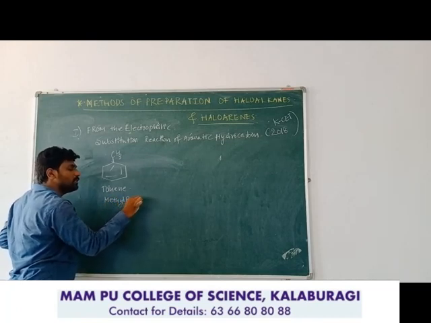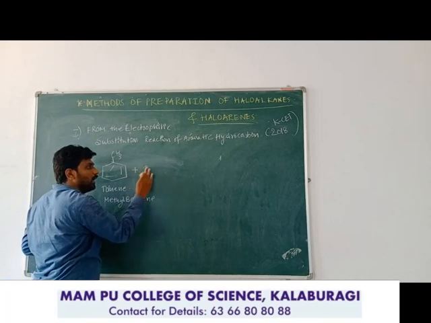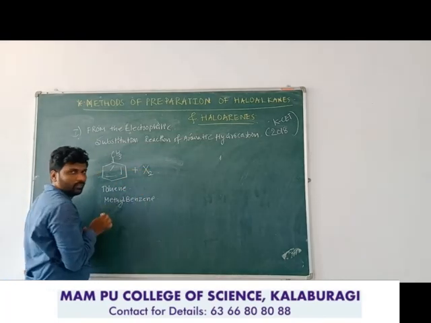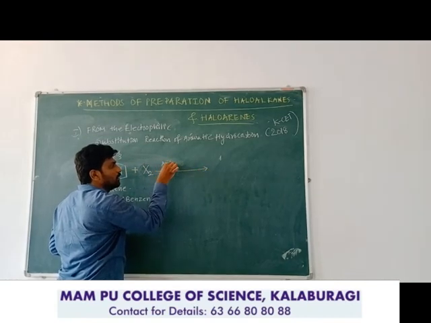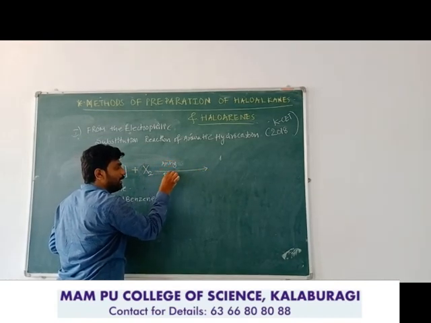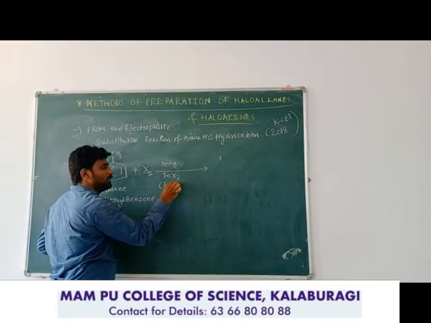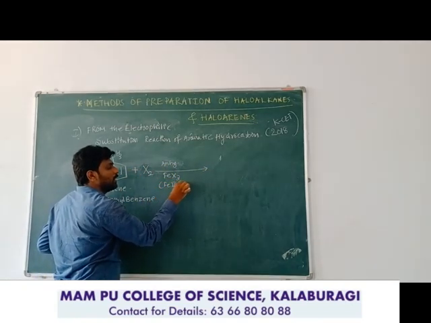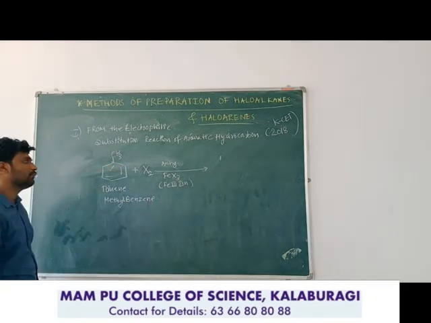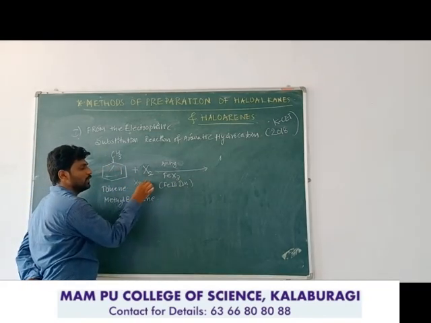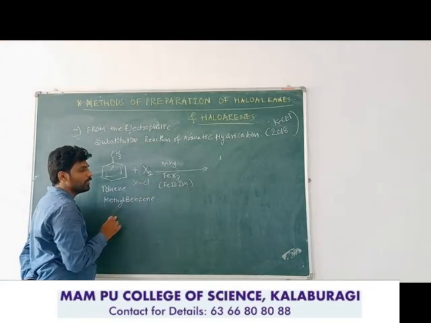When this methyl benzene or toluene is mixed with the halogen in the presence of anhydrous ferric halide catalyst, that is an iron(III) containing catalyst. So here if you have taken X equals chlorine, then ferric chloride you need to take.